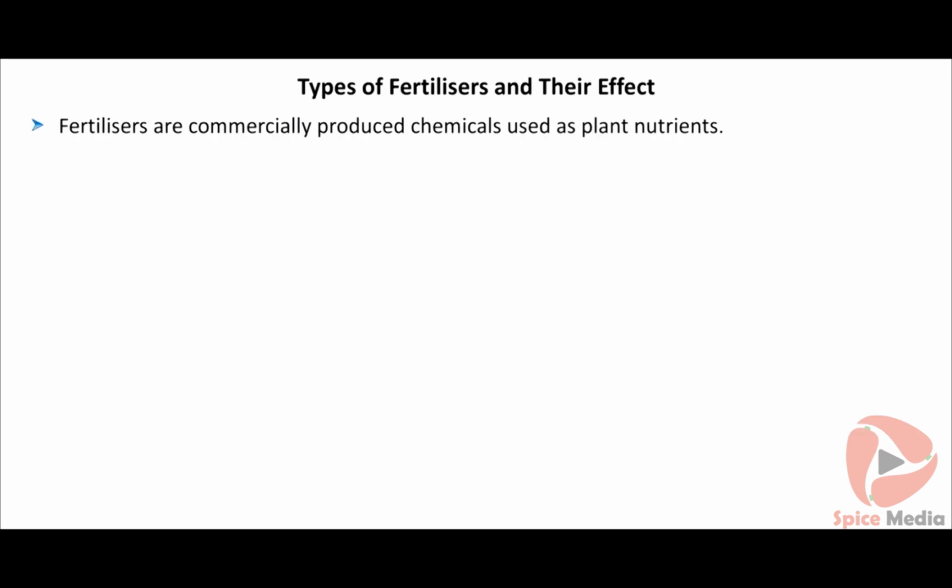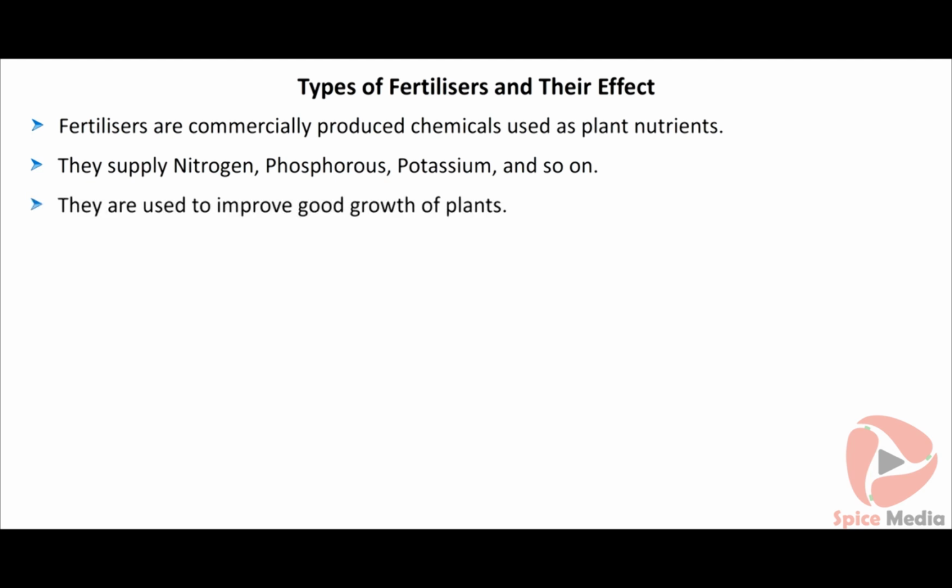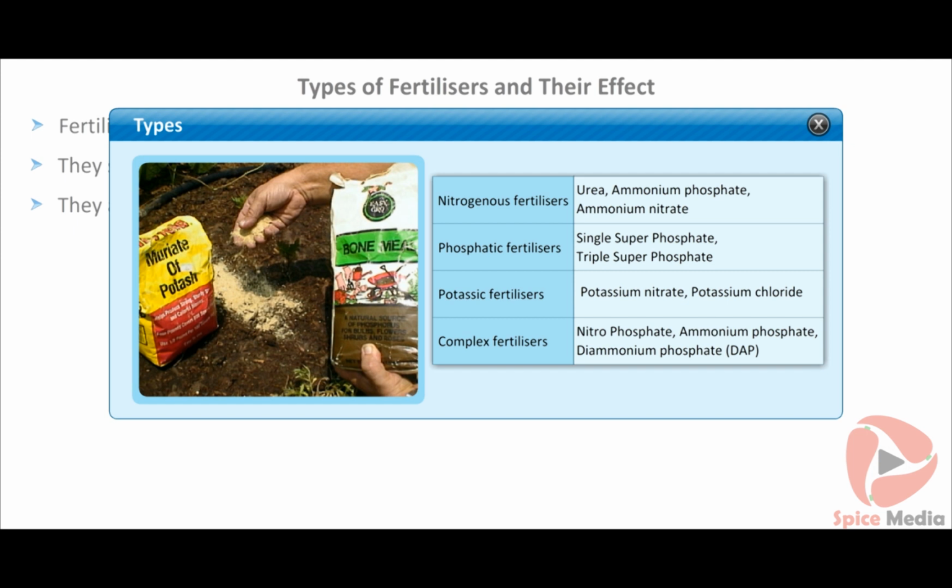Fertilizers are commercially produced chemicals used as plant nutrients. They supply nitrogen, phosphorus, potassium, and so on. They are used to improve good growth of plants. Types of fertilizers. Urea, ammonium phosphate, and ammonium nitrate are examples of nitrogenous fertilizers. Single superphosphate and triple superphosphate are examples of phosphatic fertilizers. Potassium nitrate and potassium chloride are potassic fertilizers. Nitrophosphate, ammonium phosphate, and diammonium phosphate are examples of complex fertilizers.